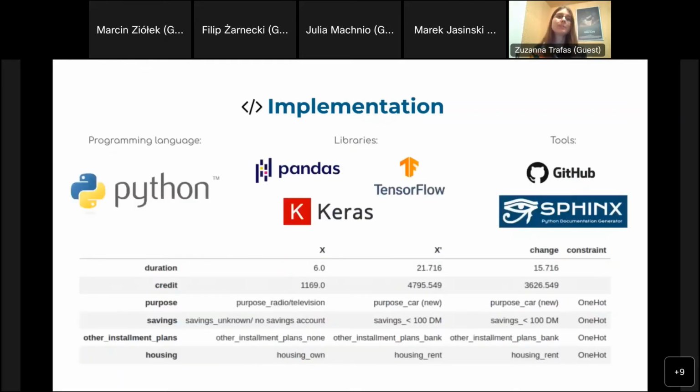The implementation was done using Python and some libraries shown on the slide. The counterfactual, or set of counterfactuals that we create, is a pandas data frame, shown on the bottom of the slide, showing original sample value, counterfactual value, and what the change was, together with which constraint was used.